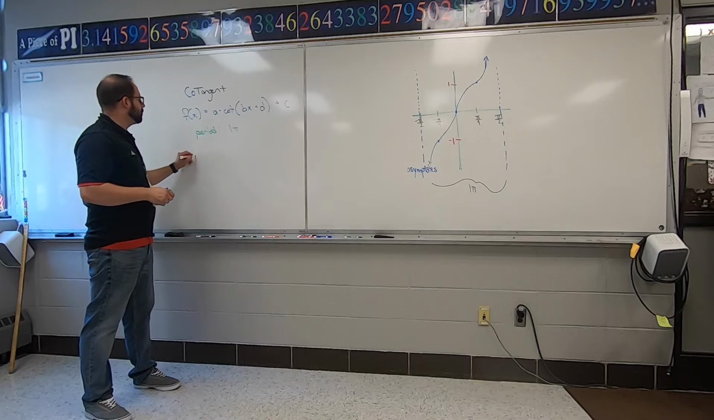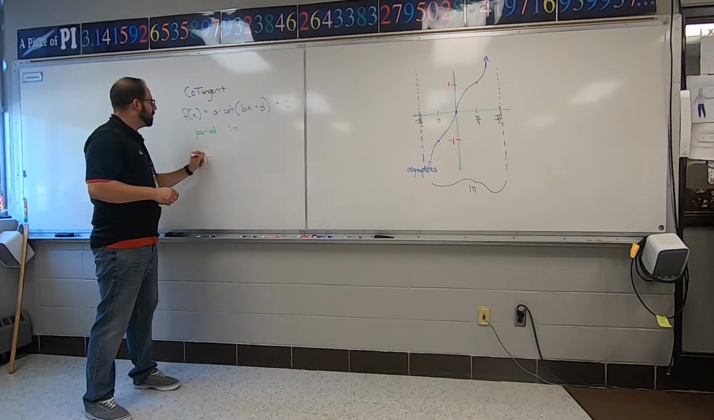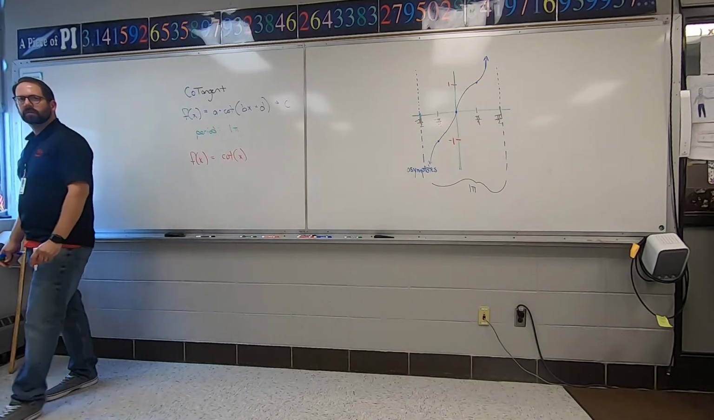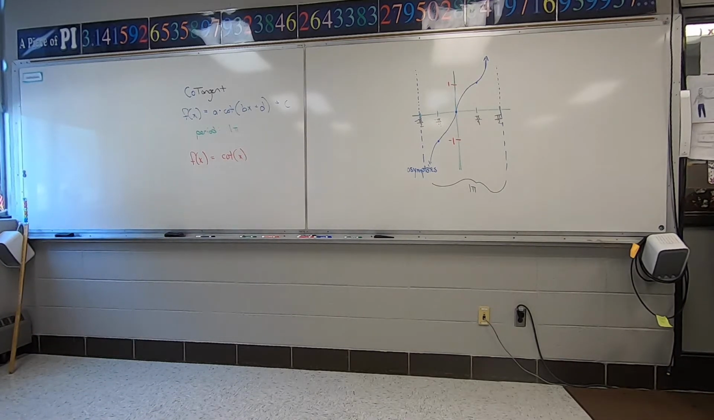So this is the graph I'm going to draw here in a second. I'm going to just draw cotangent of x. That means your amplitude's 1 and your period length's 1. I'm not going to be affecting any weird numbers on this one because we got to see what the original one looks like first.